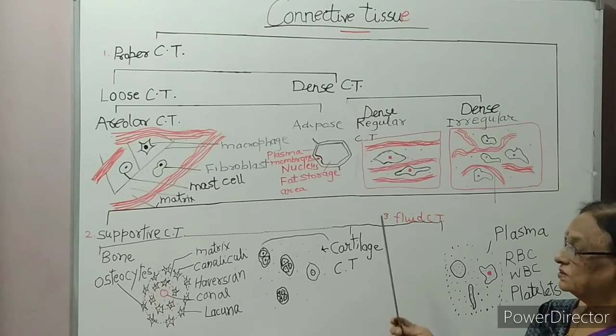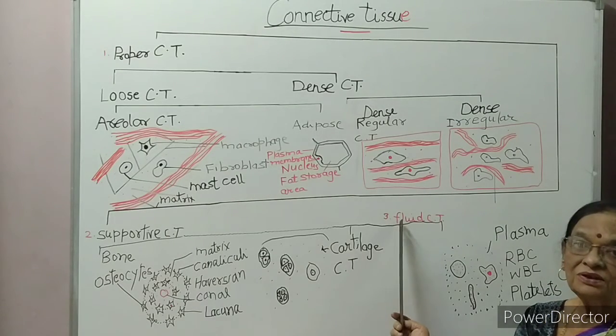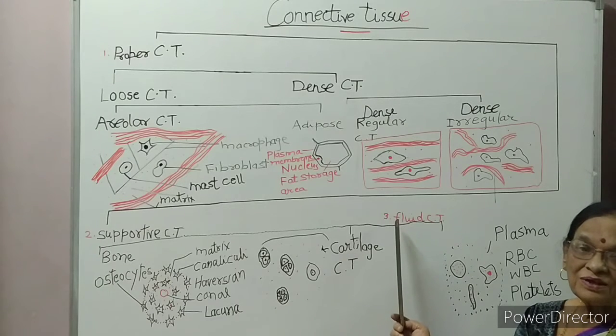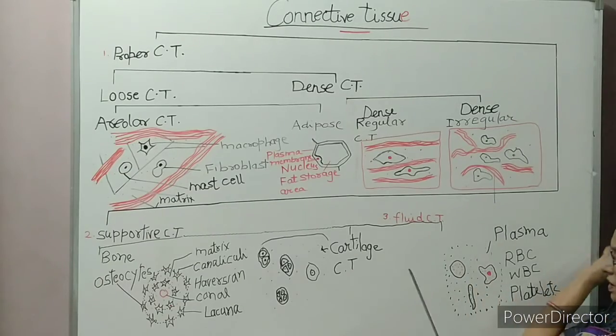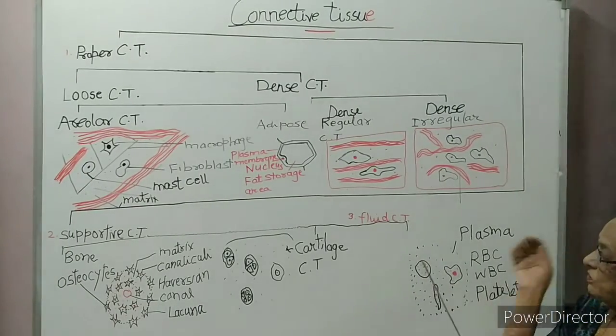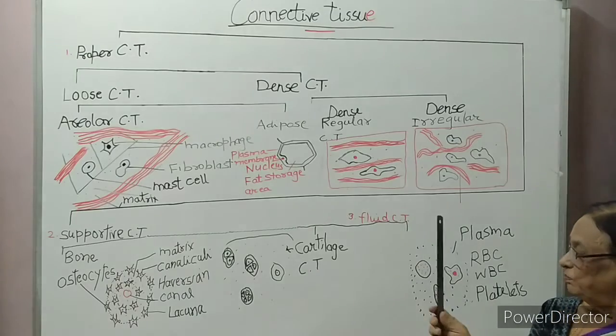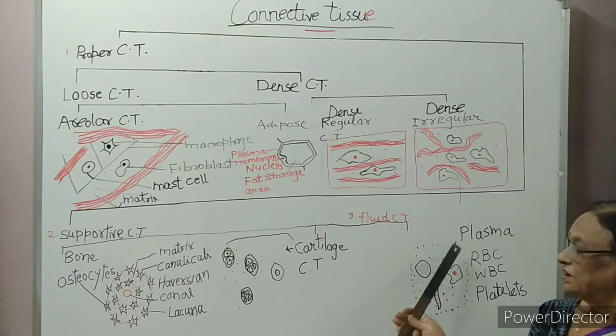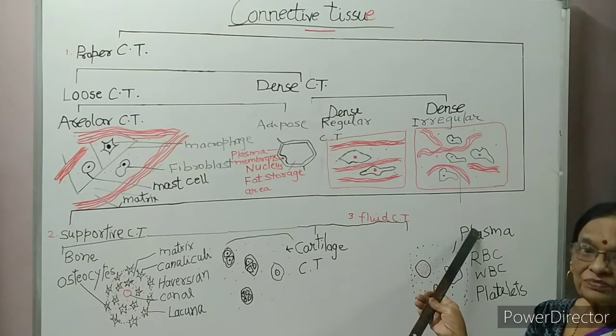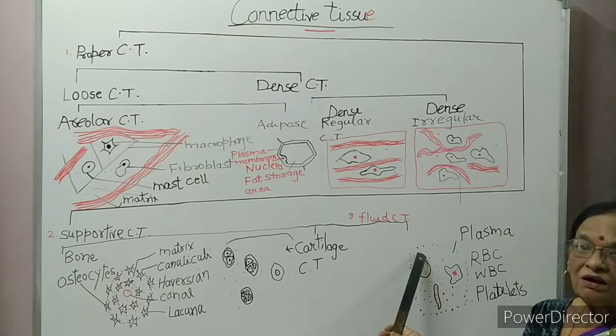Third tissue is the fluid connective tissue. Fluid connective tissue examples are blood and lymph. In fluid connective tissue, blood has a fluid called plasma. 80% of the blood is formed by plasma.